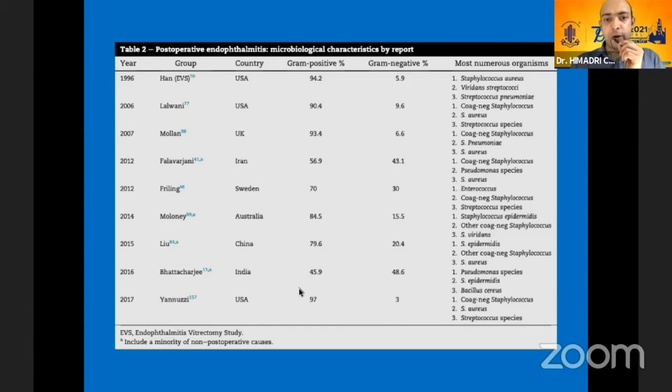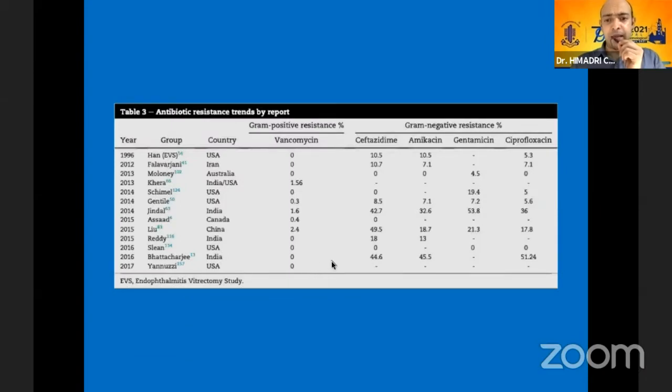In India, we do get a very high percentage of gram-negative organisms. And even in the gram-negative organisms, there is pretty high resistance to ceftazidime and amikacin. So in case we have a doubt that it's a very aggressive organism, we can actually go in for an imipenem injection right in the beginning.